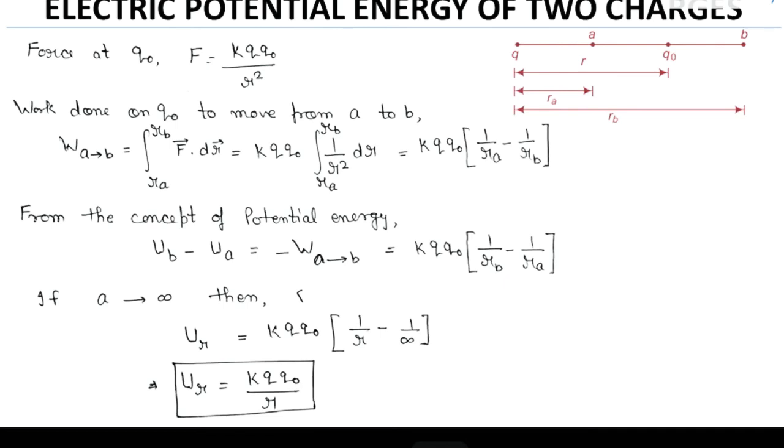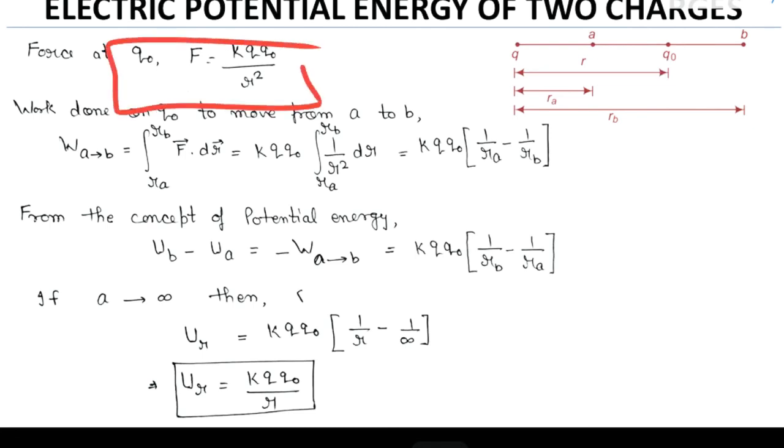Let us assume the charge Q and the charge q naught placed at a separation r. According to the definition of electrostatic potential energy, if I move the charge q naught from point B to point A, then the work has to be done against the electrostatic force. This work is stored in the form of energy. First of all, I have to calculate the force acting on the charge q naught at distance r, which is equal to kQq naught upon r square.